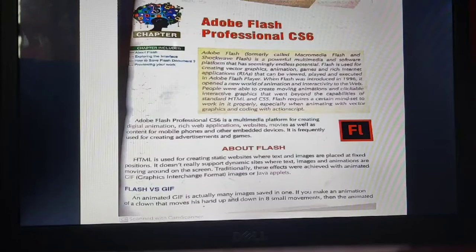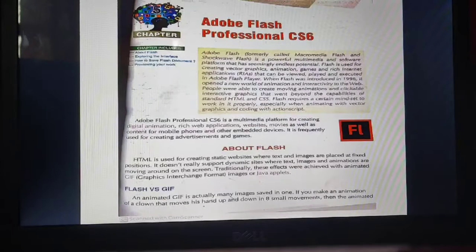About Flash now. HTML is used for creating static websites. HTML was basically used for creating applications and websites, but the websites were static, with no animations involved. The content and everything was static.